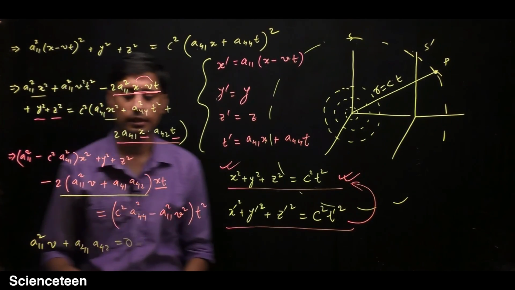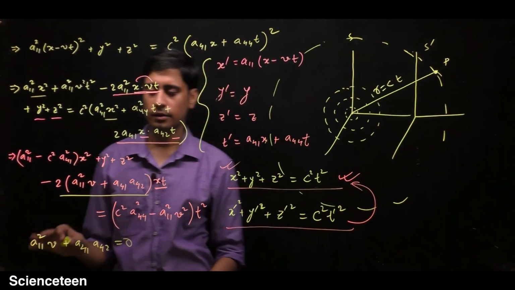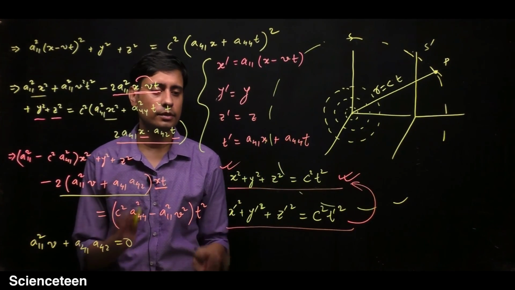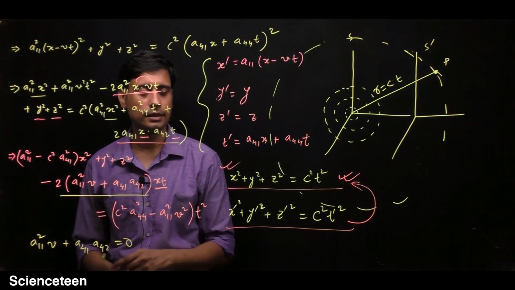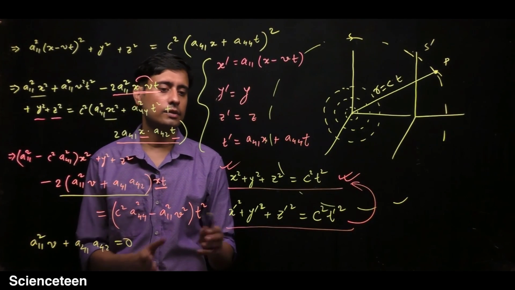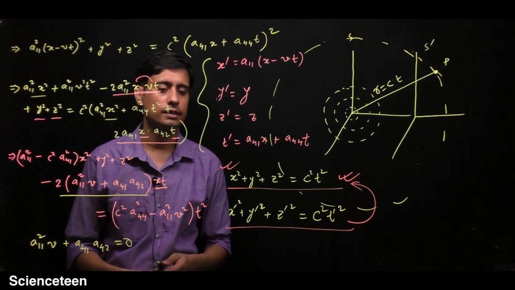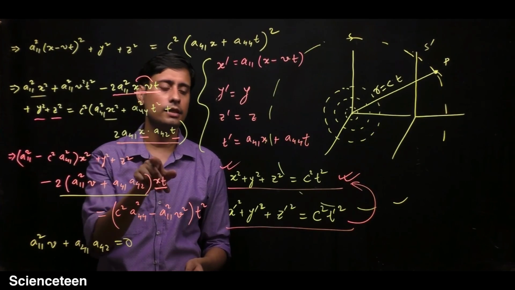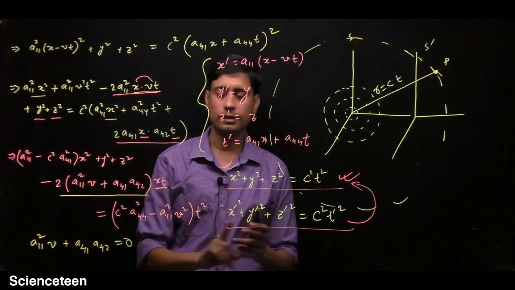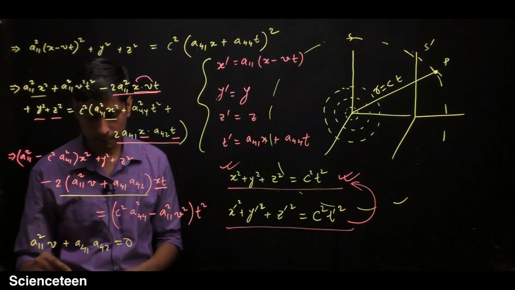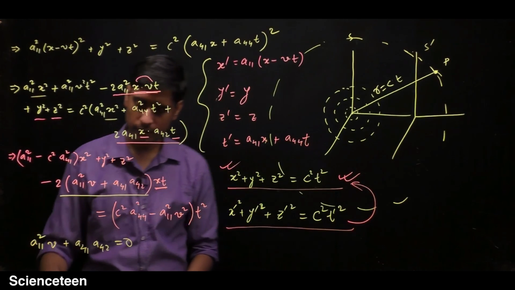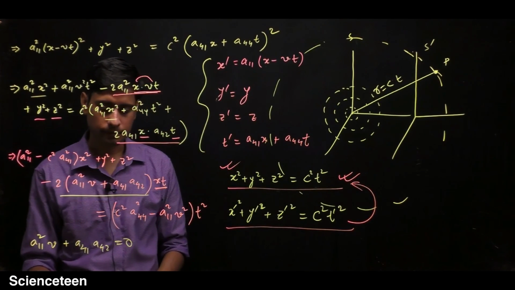This is the first thing we can see on simple inspection, because there is no cross term of x and t, only separate terms of x, y and z. Although it is a quadratic term, we do not have any x and t term multiplied simultaneously. So this is the first equation which we observe here.